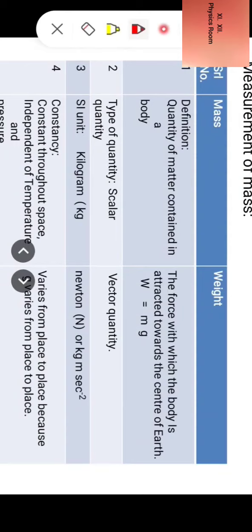First we take up definition. Now what is mass? Mass is quantity of matter contained in a body. And what is weight? Weight is the force with which the body is attracted towards the center of earth. It is expressed as W is equal to mg, where m is mass and g is acceleration due to gravity of earth.